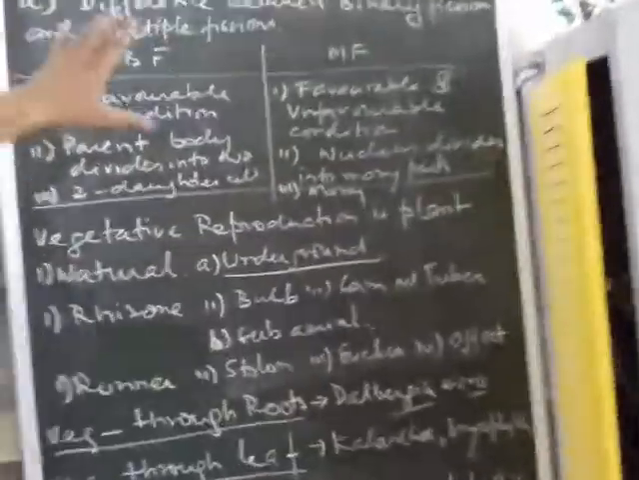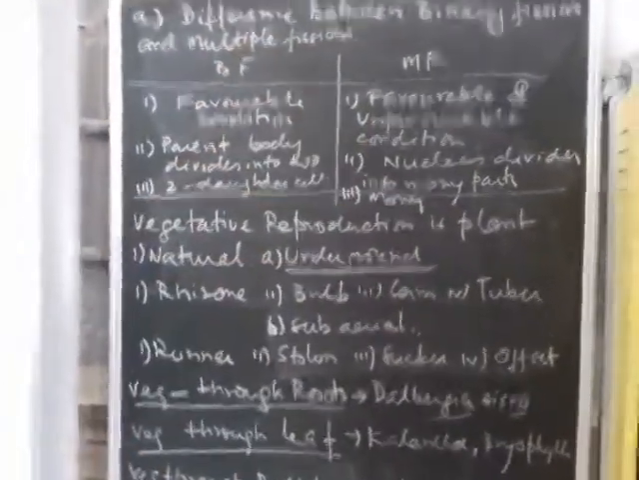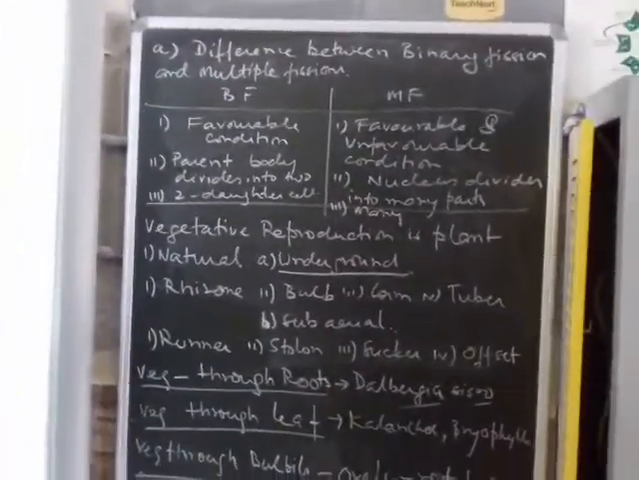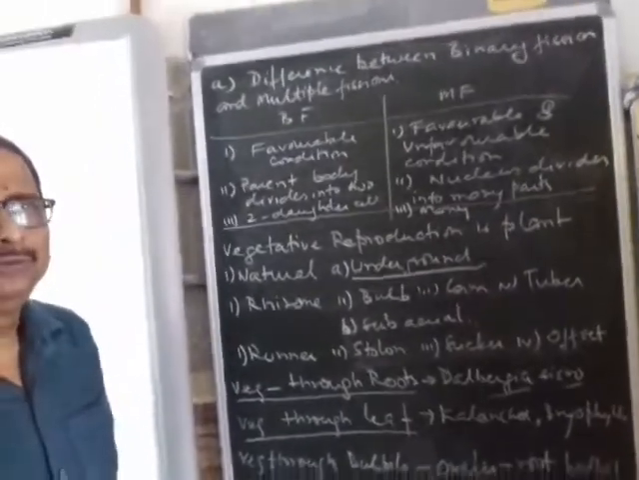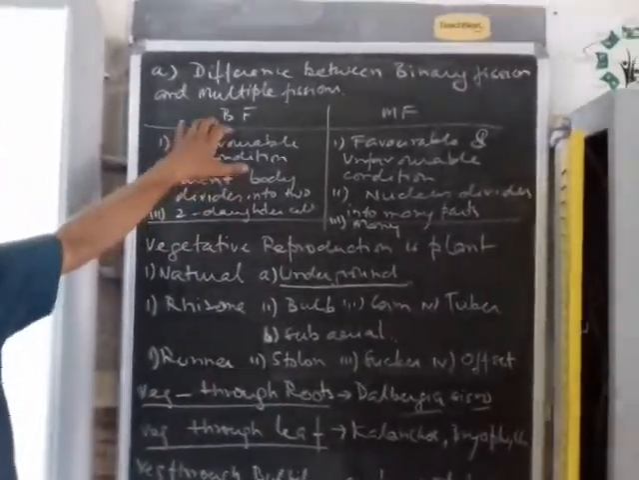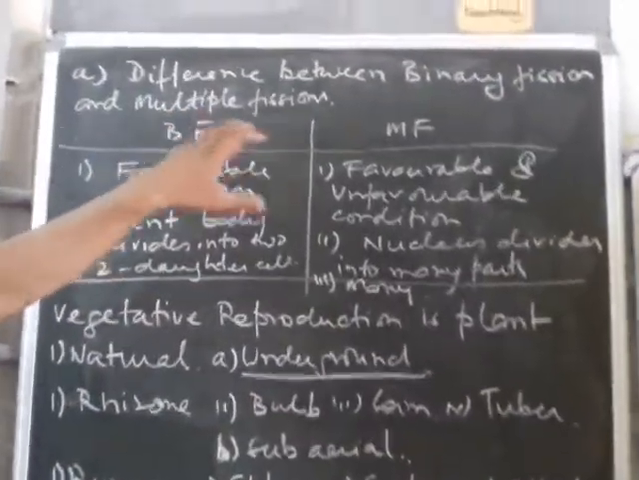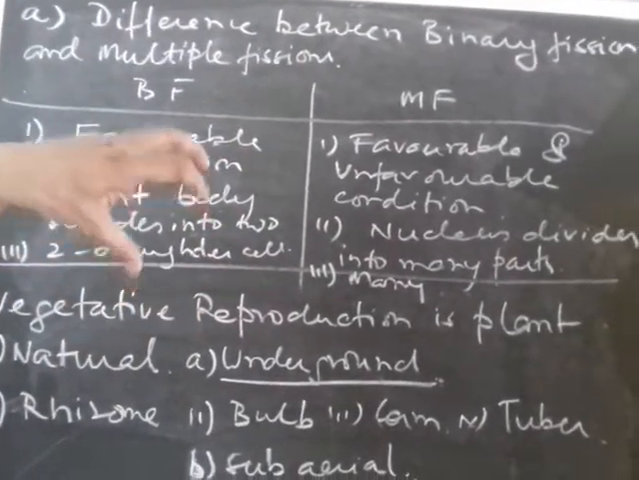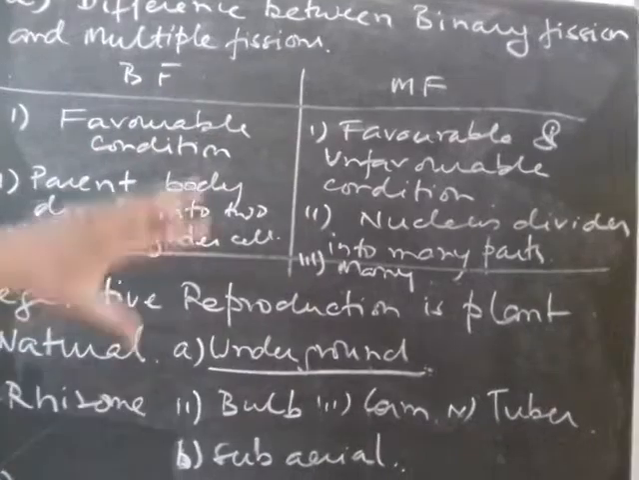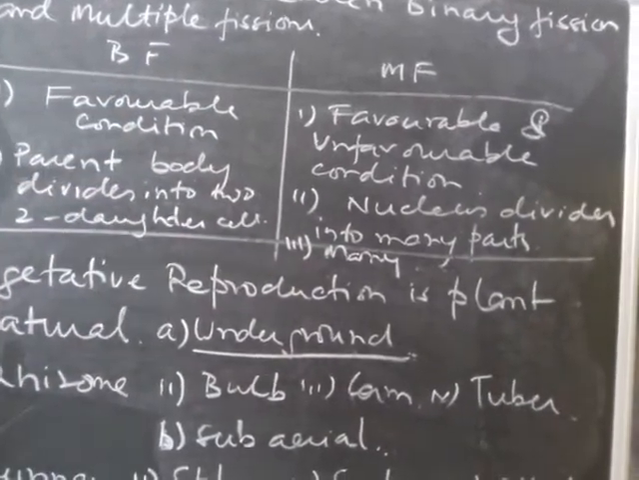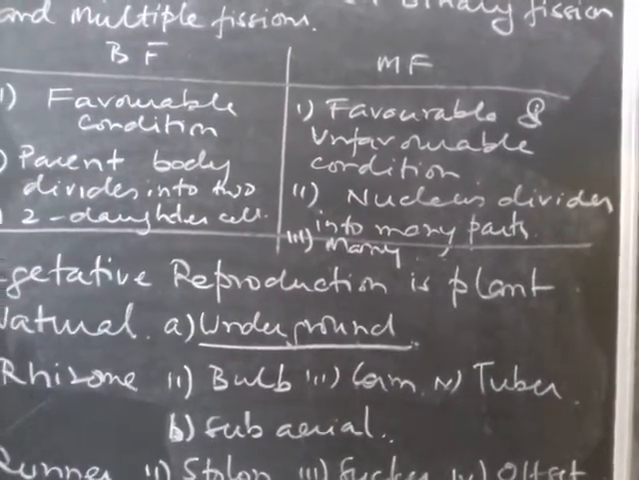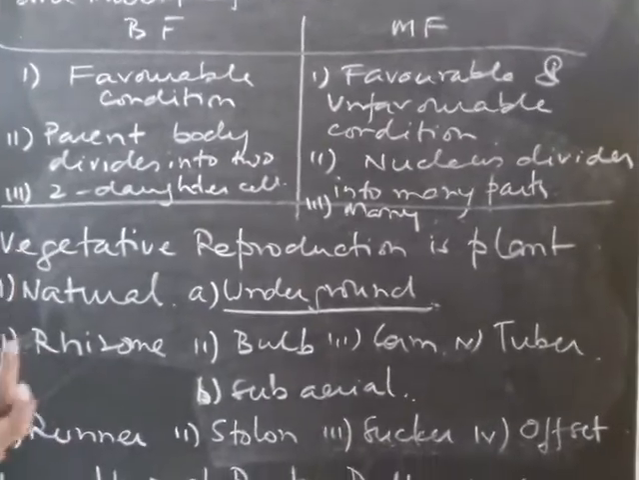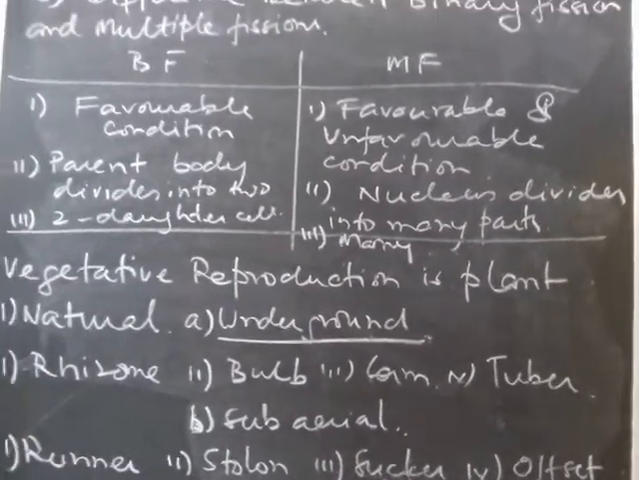Now let us know about some of the differences between binary fission and multiple fission. In binary fission, usually the cell divides into two. In multiple fission, the nucleus divides several times and forms a number of nuclei, and then the nuclei are encircled by the protoplasm and new cell wall, and then they are encased within a cyst wall, and the cyst wall breaks.